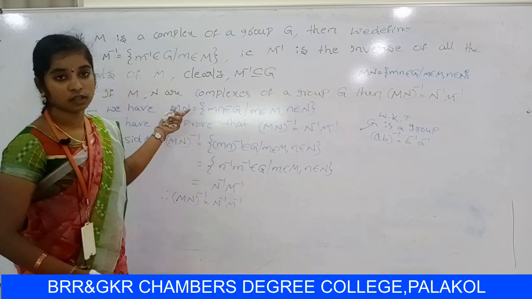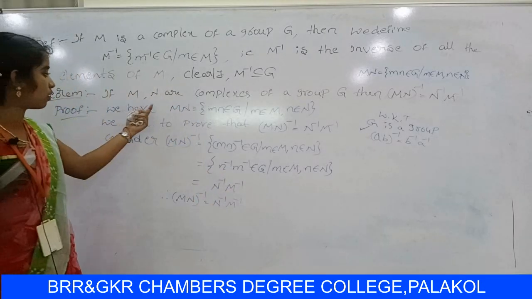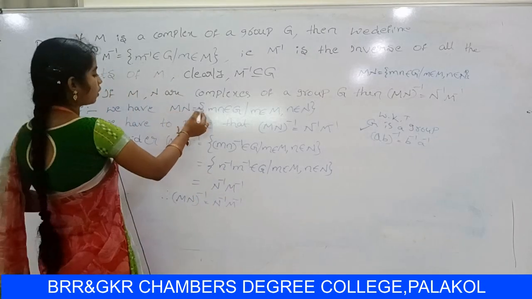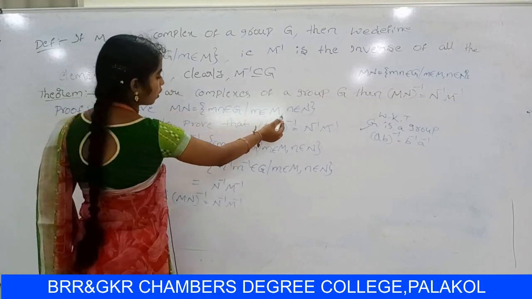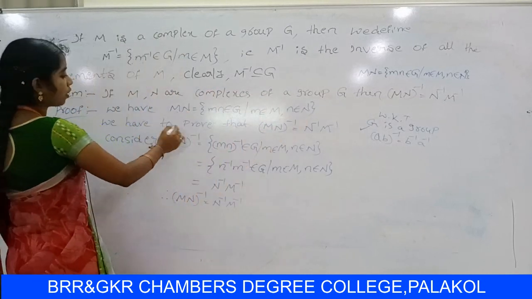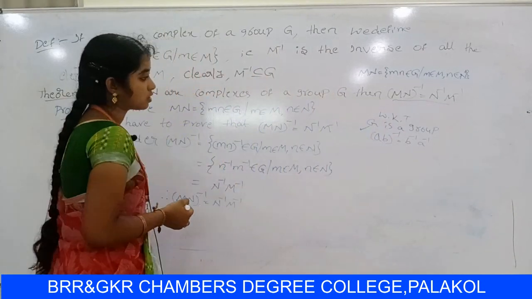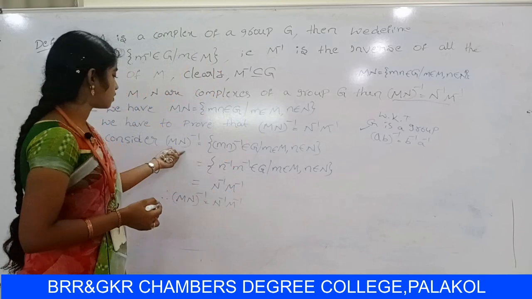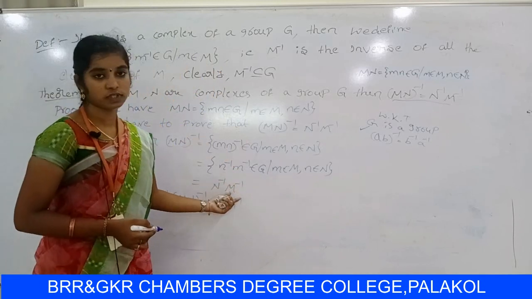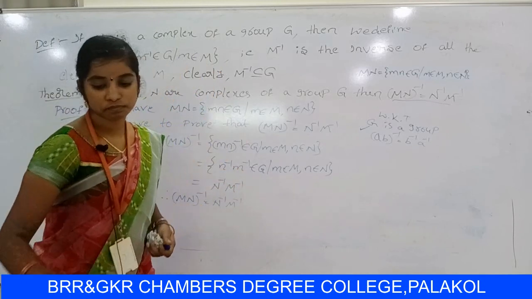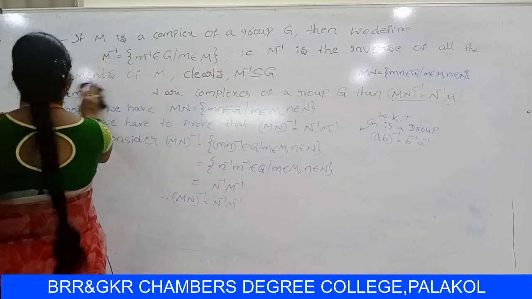So this is the theorem. First of all, let us consider, already you know that MN equals mn belongs to Z such that m belongs to M, n belongs to N. So we have to prove that (MN) whole inverse equal to N inverse M inverse. So this is the theorem. So next note point.